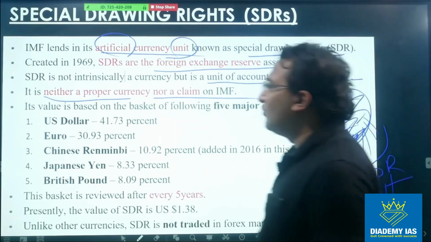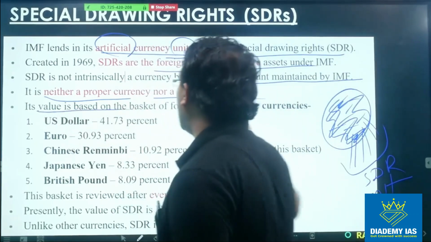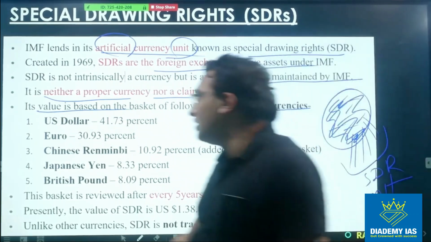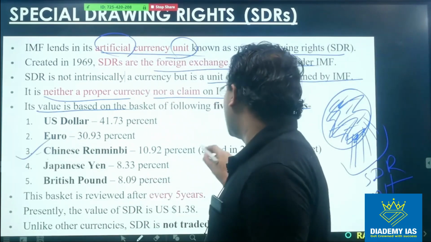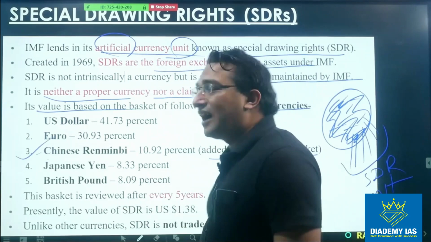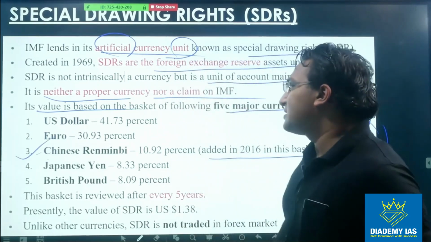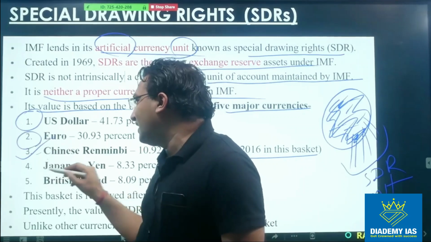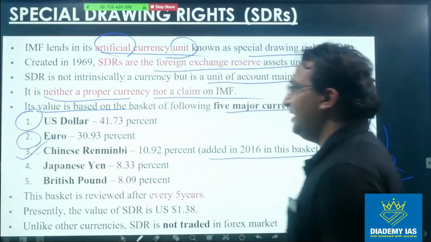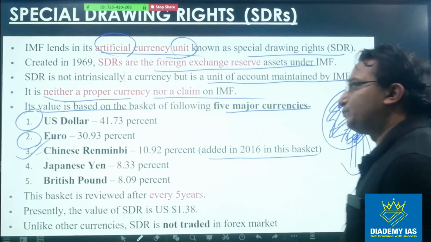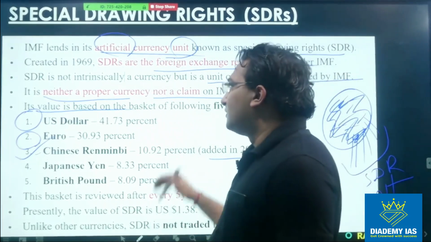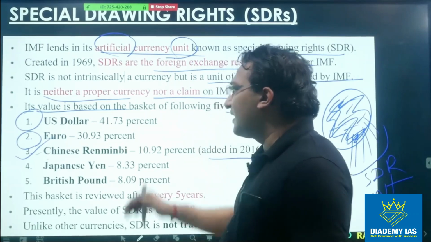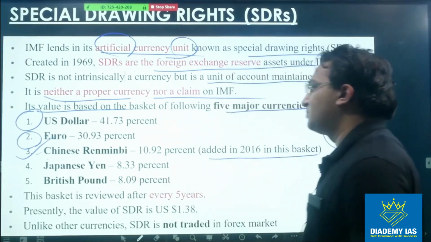And the value of SDR is based upon the value of a basket of major currencies, out of which the Chinese currency was added in 2016. The question was asked in the UPSC, right? So you can see the highest share goes to the US dollar, second highest to the euro, then we have China, Japan and Britain, right? So just see these 5 currencies: US dollar, euro, Chinese RMB, Japanese yen and British pound.